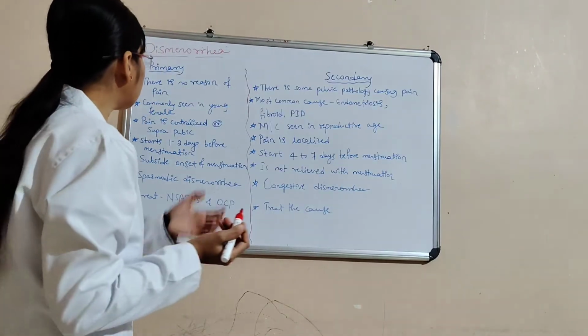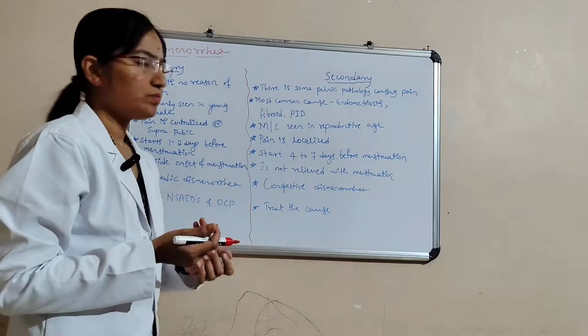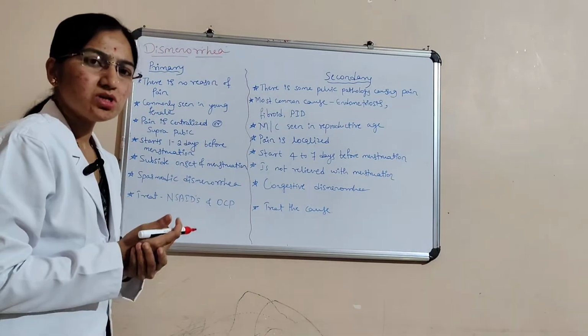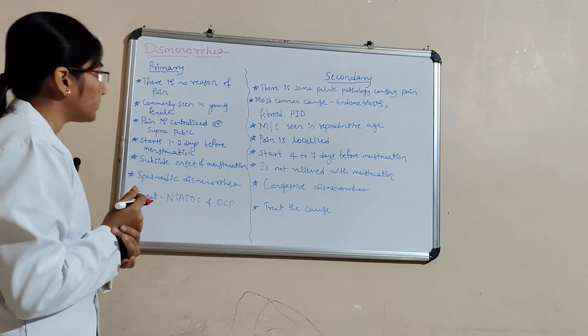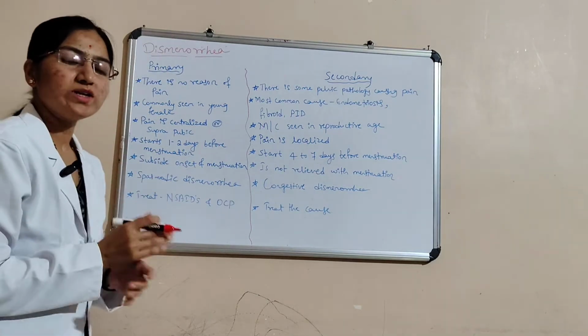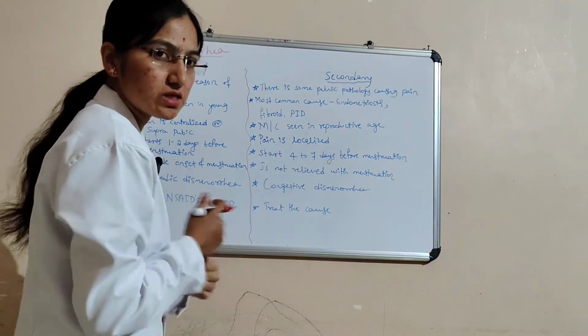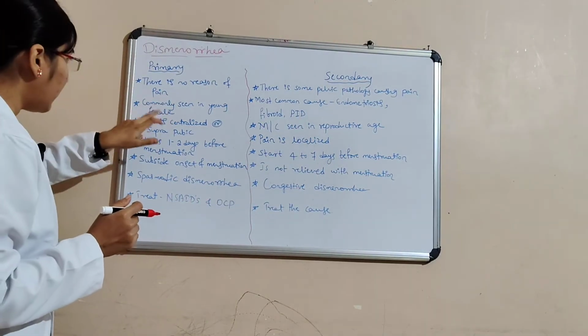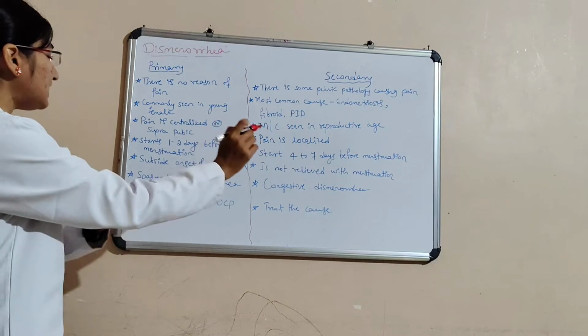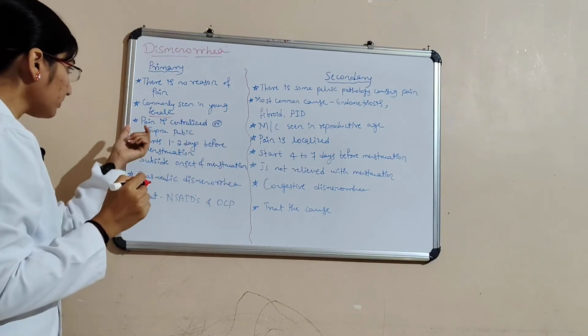Next, we will see dysmenorrhea. Dysmenorrhea is nothing but moderate to severe pain during menstruation. Here also there are two types, primary and secondary. First we will see primary. Here there is no reason for the pain, and it is commonly seen in young females.